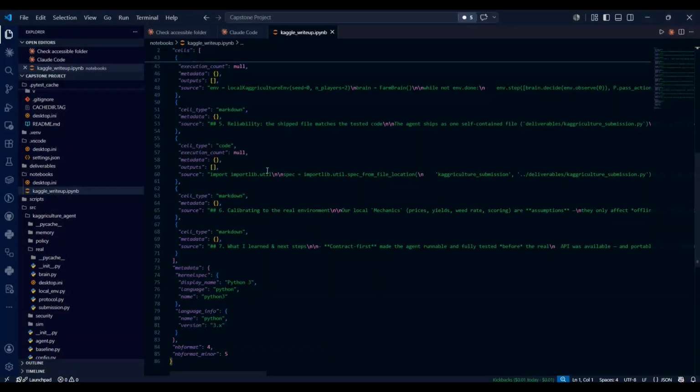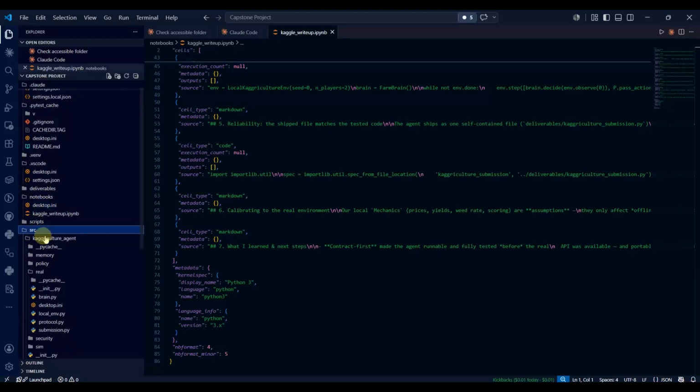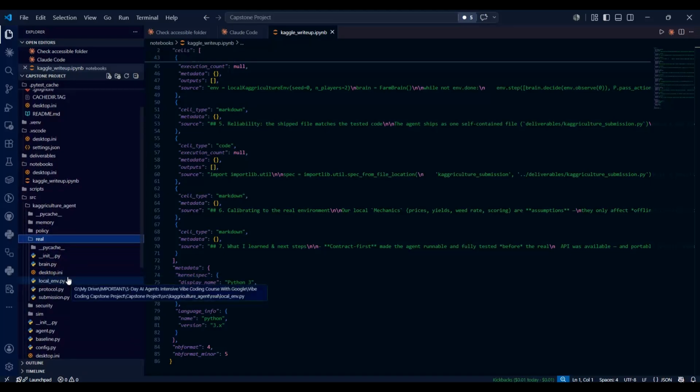After the introduction to the ADK game, let's jump into the interesting part. As you can see here is my src file, and if we jump into the real folder of it, the real API, let me first introduce you to the problem that I faced. The real API wasn't available, so I figured out the exact inputs and outputs from one example, that's protocol.py.